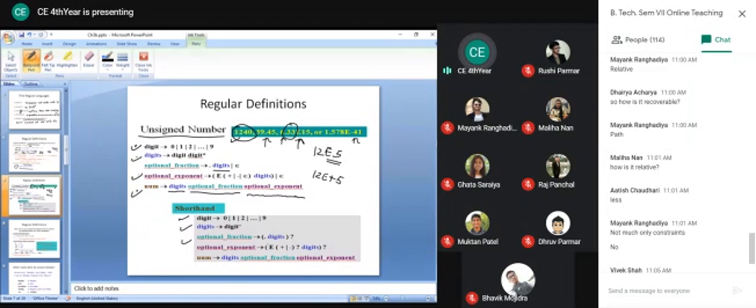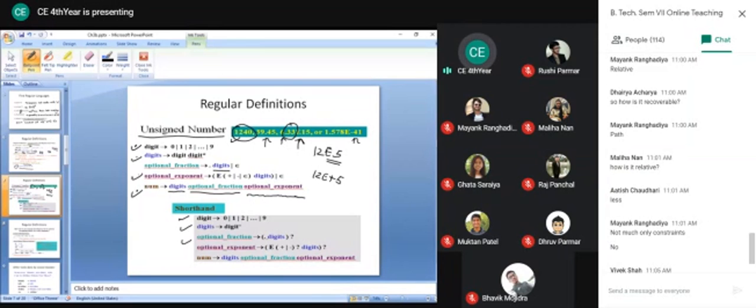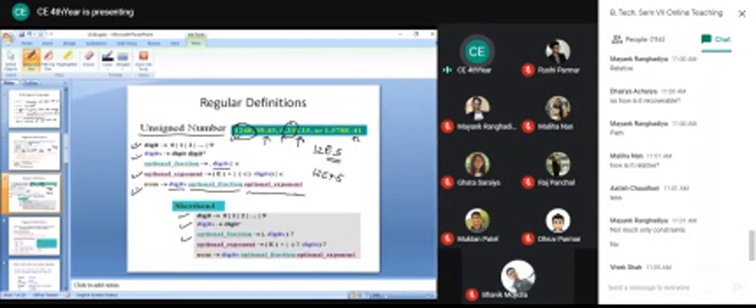here. For optional fractional part, we'll write like this, because this question mark, as we know, indicates 0 or 1 occurrence of this. You cannot repeat twice. I cannot write like this 2.5.6.